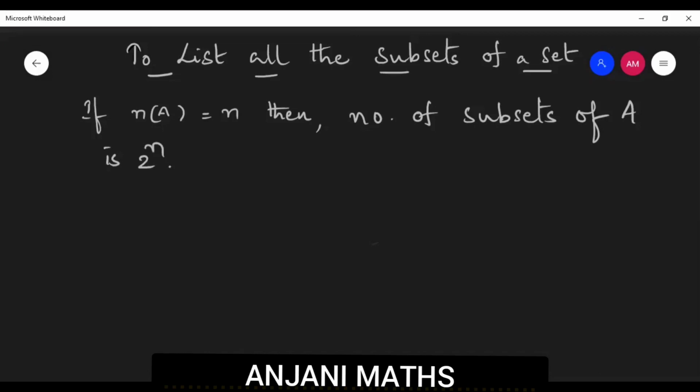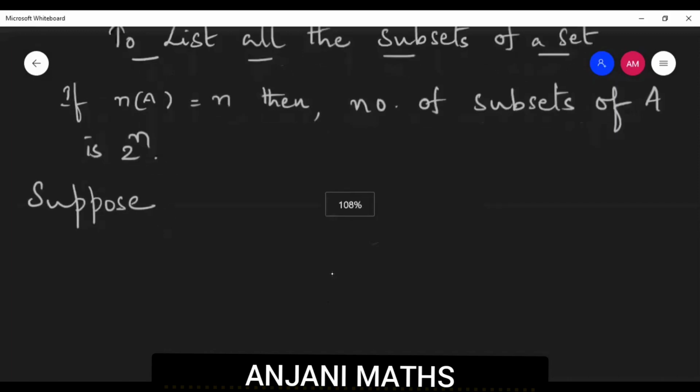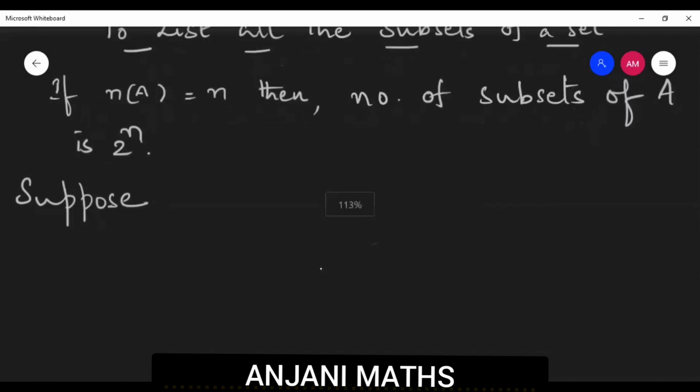This point is very, very important. Suppose a set A has two elements.